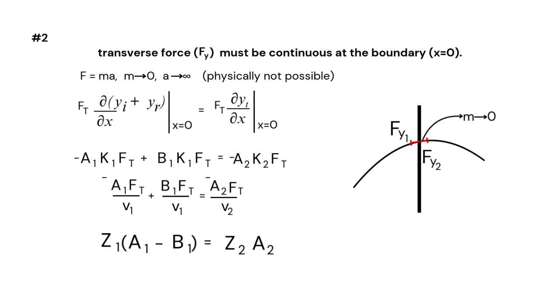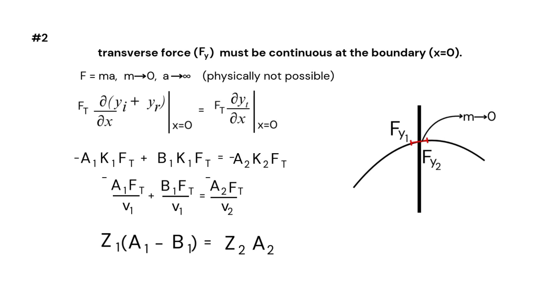Then on applying the equation, since x is equal to 0, we get minus a1 k1 Ft plus b1 k1 Ft equal to minus a2 k2 Ft. If I take k1 as omega by v1, since omega is constant throughout the entire reflection as well as transmission, omega will be the same on both sides of the equation, so it will get cancelled.